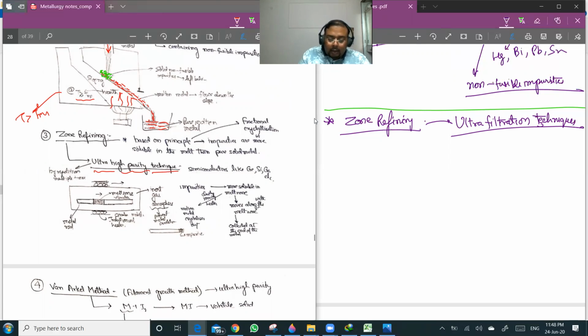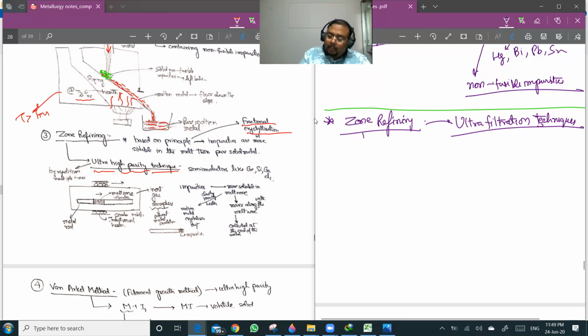Okay, and so you see, zone refining is basically based on the fractional crystallization technique.